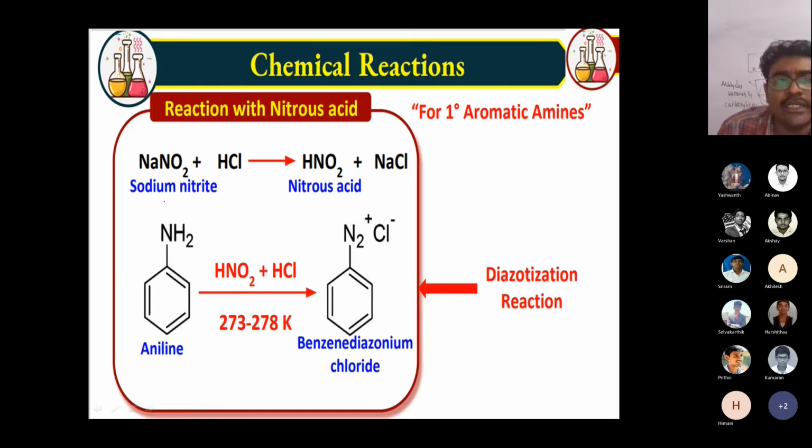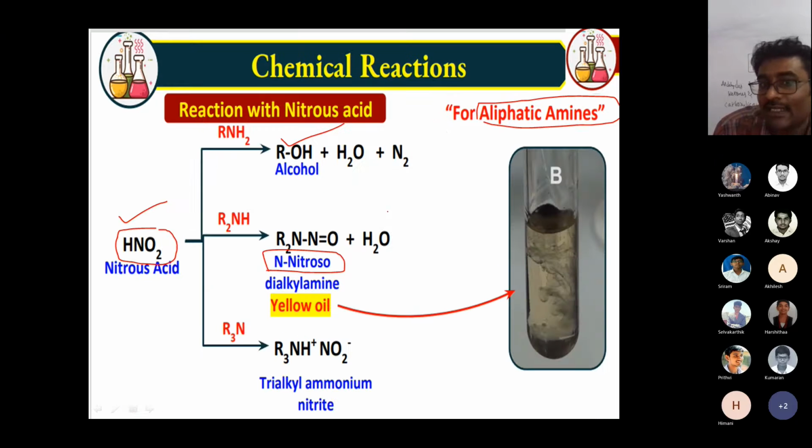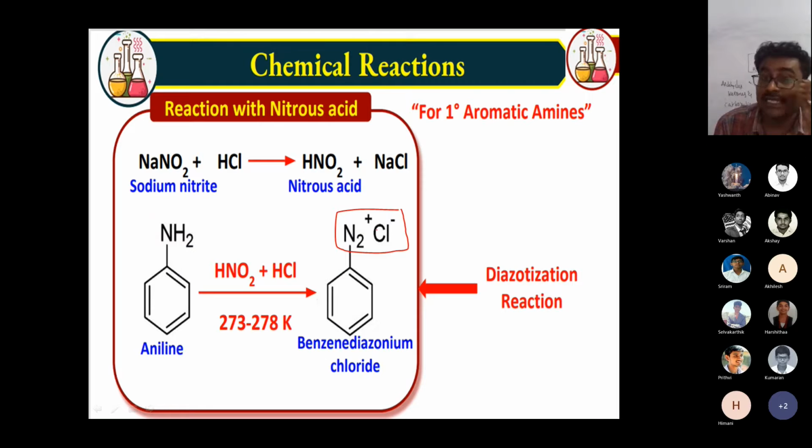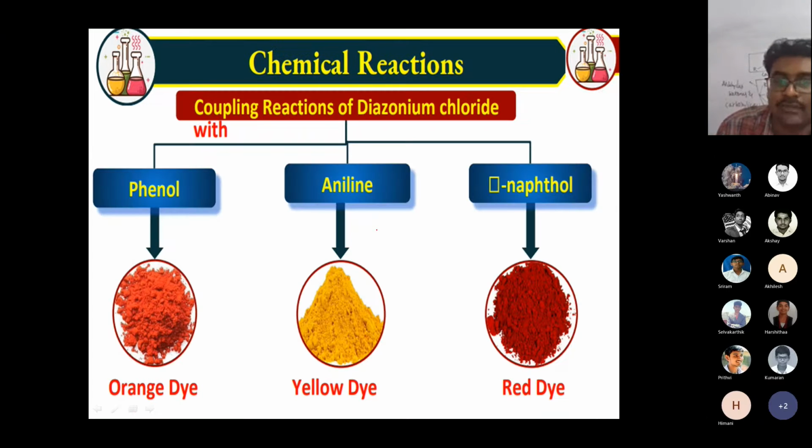Let's see. One more thing to remember is the same chemical reaction with aromatic amines. This is called the Sandmeyer reaction. Whenever sodium nitrite reacts with hydrochloric acid, it gives nitrous acid. This nitrous acid forms a diazonium chloride, a red color compound. With aliphatic amines you can't see any red color, but with aromatic amines you can. So by using the nitrous acid test, I can distinguish aliphatic amines from aromatic amines. Aliphatic amines are colorless, aromatic amines form a red color.